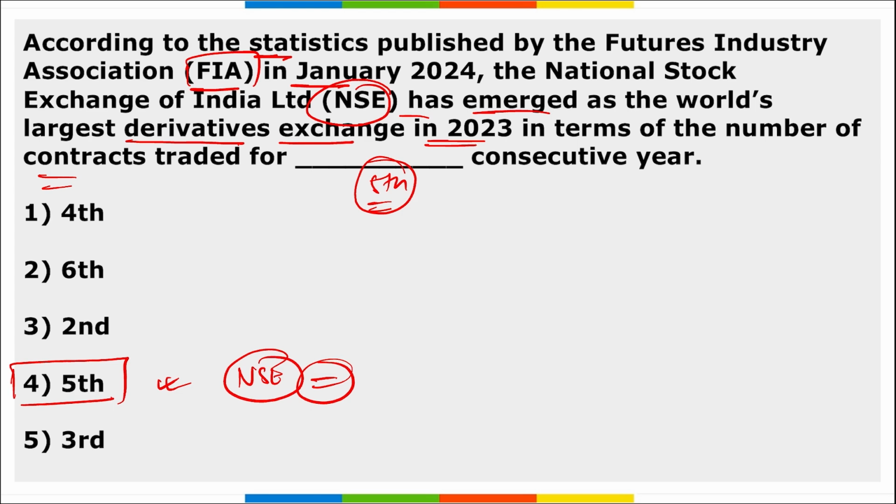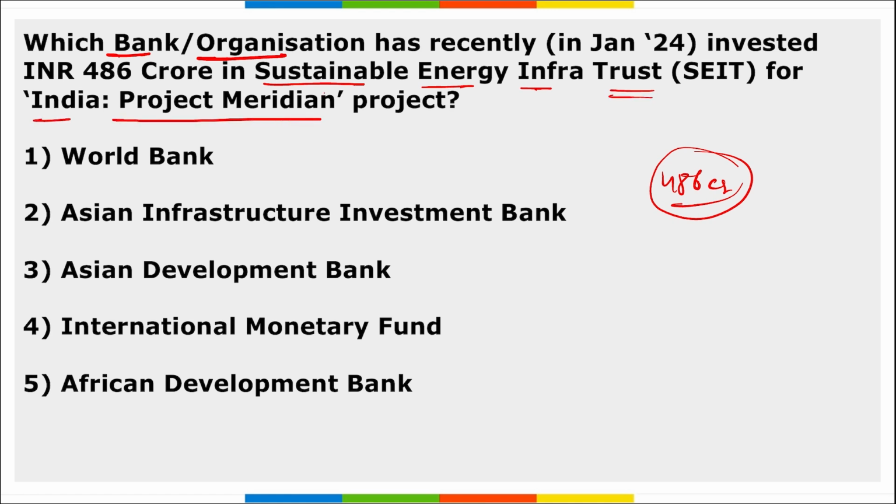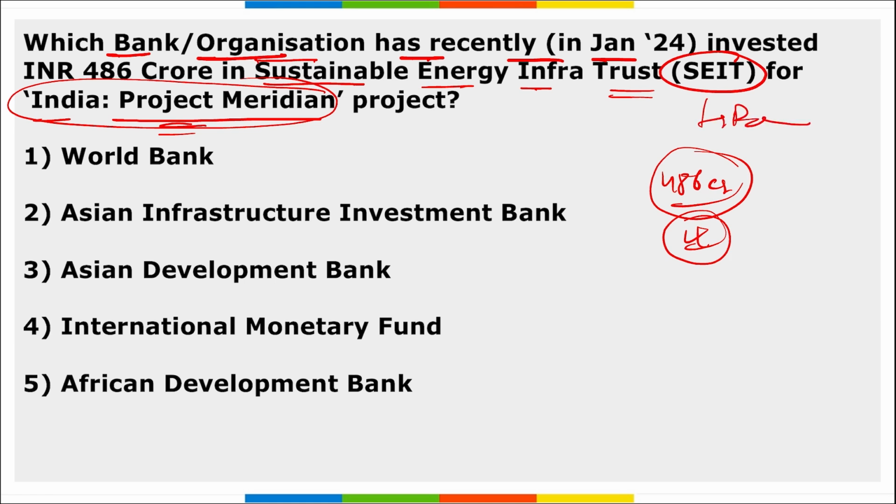Right? Next, which bank or organization recently invested 486 crore rupees in the Sustainable Energy Infrastructure Trust for the India Project Meridian? Recently, which bank or organization contributed 486 crore rupees in this Sustainable Energy Infrastructure Trust bonds? Which is that organization or which is that bank? It is the Asia Infrastructure Investment Bank. They invested this amount.